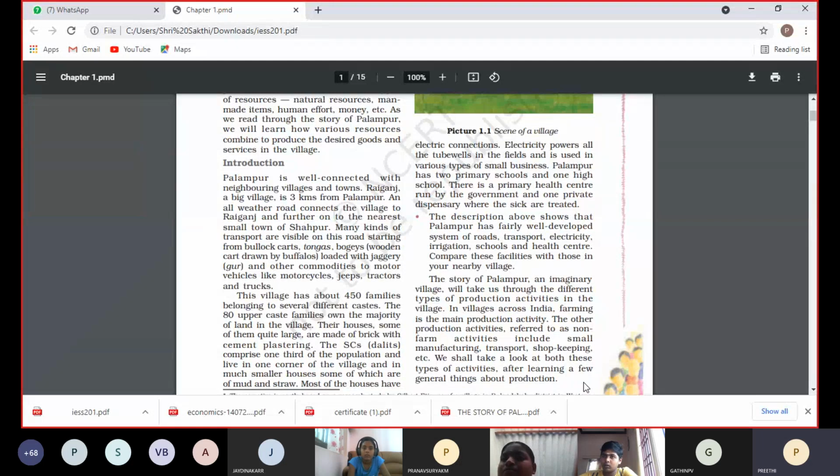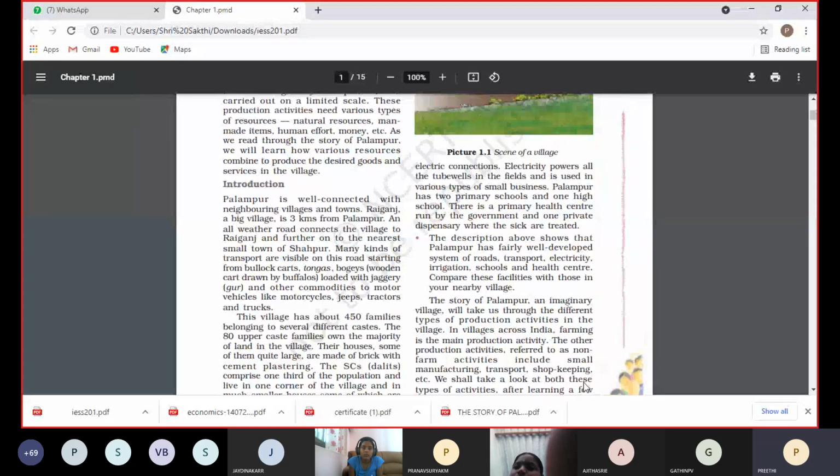This village has about 450 families of different castes. 80 are upper caste families, very rich people, who own land and houses. Then 1/3, nearly 150 families, live at the corner of the village in small houses of mud and straw.